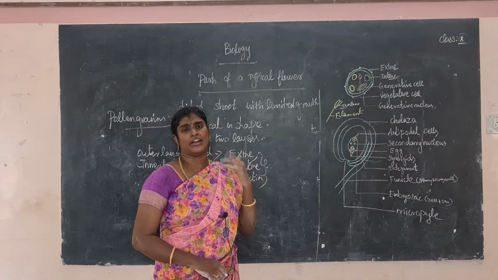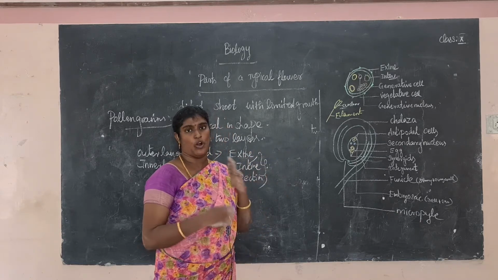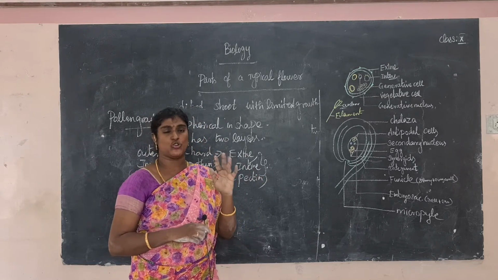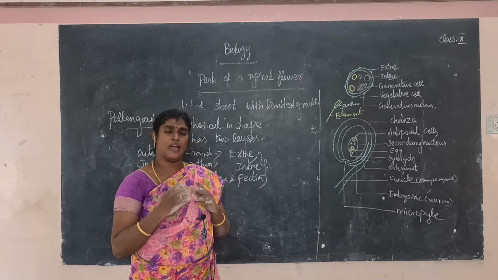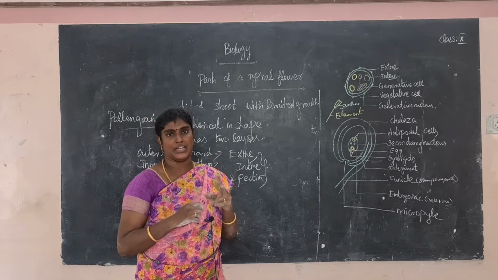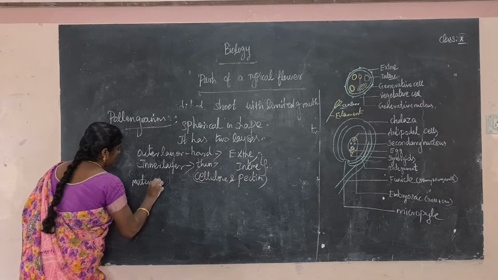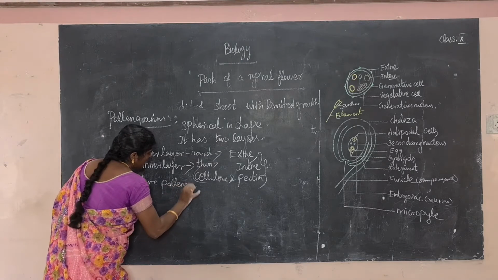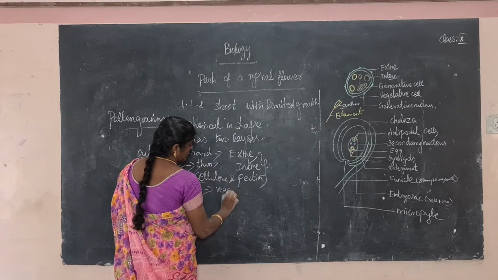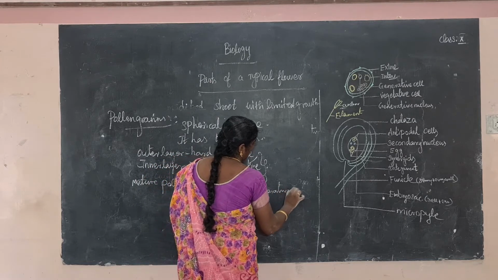And mature pollen grains contain two cells, a vegetative cell and a generative cell. What are mature pollen grains? Immature pollen grains do not contain the two cells. Only when all the cells are matured is it called a mature pollen grain. So mature pollen grains contain two types of cells: the vegetative cell and the generative cell.